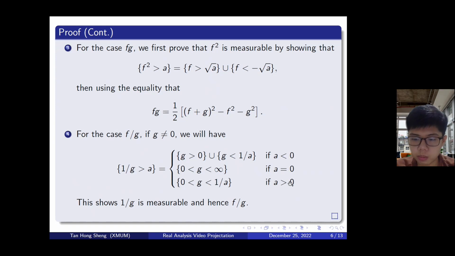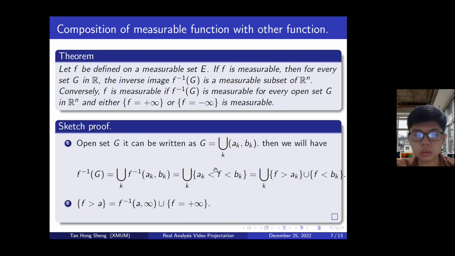And if a is positive, we need g to be greater than 0 and less than 1 over a. So since in all three cases the set 1 over g greater than a is a measurable set, this shows that 1 over g is a measurable function, and hence f times 1 over g is a measurable function.